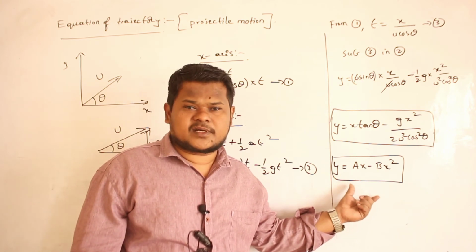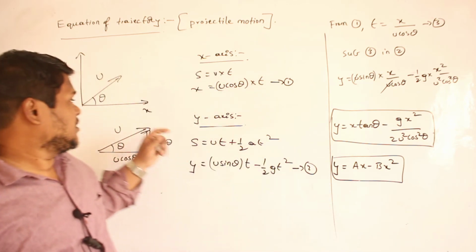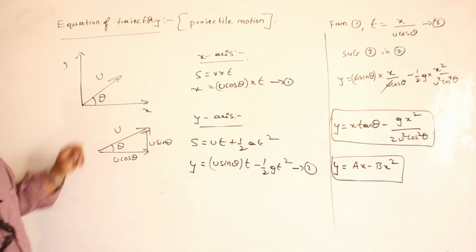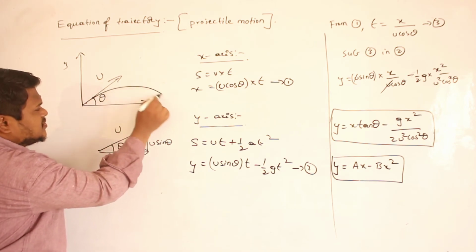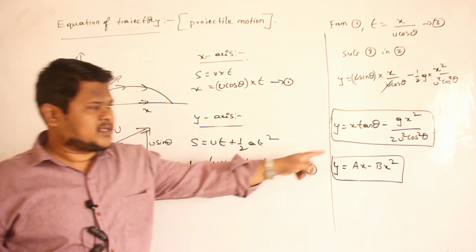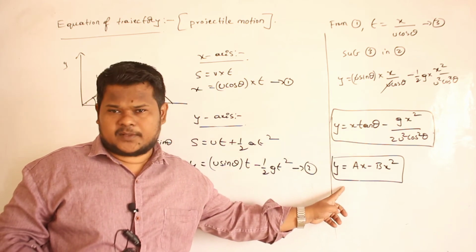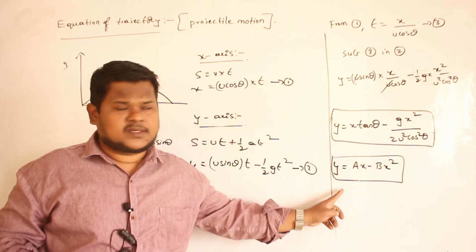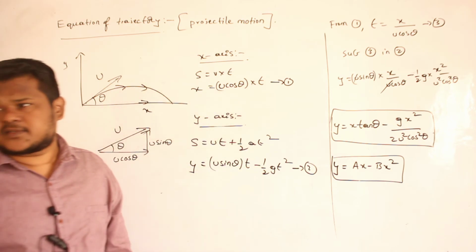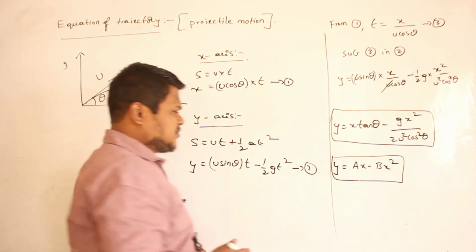This is the equation of which kind of motion? Equation of a parabola. So that is why I can say any body thrown at an angle of theta with respect to ground, it always traces what kind of path? It always traces a parabolic path. Clear now? Because when I derived the equation of this trajectory, the shape which I got is shape of a parabola. So therefore definitely I can say body thrown at an angle of other than 90 degrees always traces parabolic path. Clear now? Come on, make a note up to here.